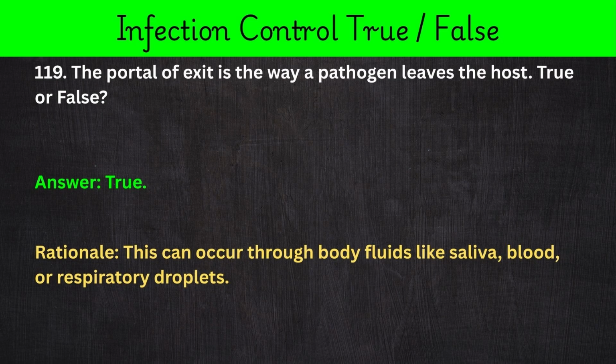119. The portal of exit is the way a pathogen leaves the host. True or false? Answer: true. Rationale: this can occur through body fluids like saliva, blood, or respiratory droplets.